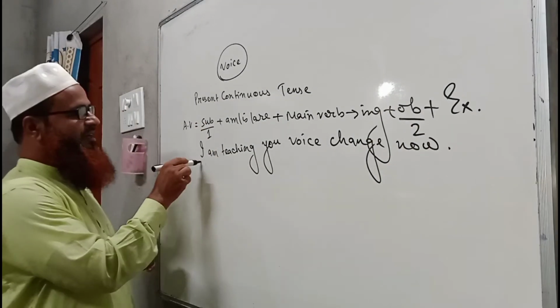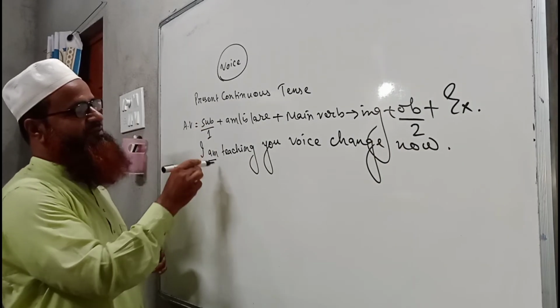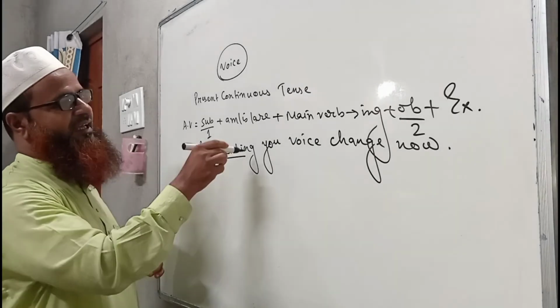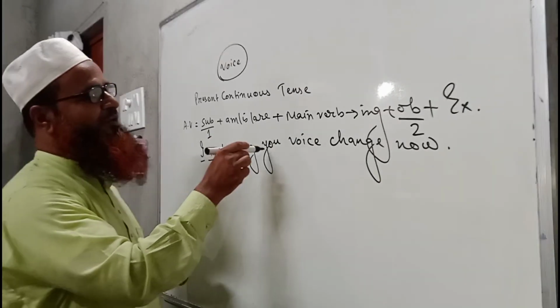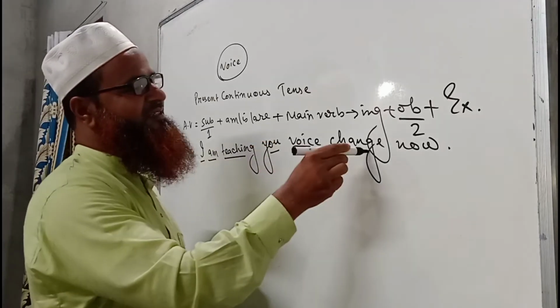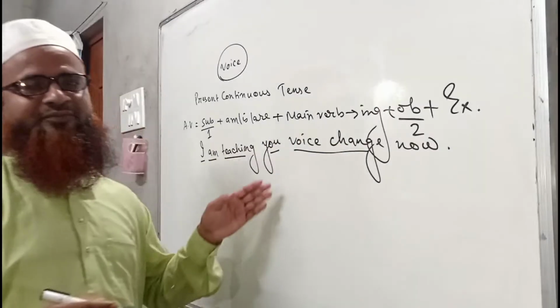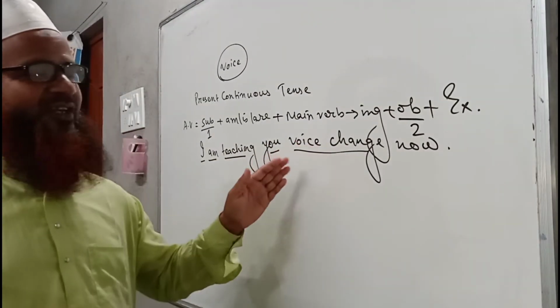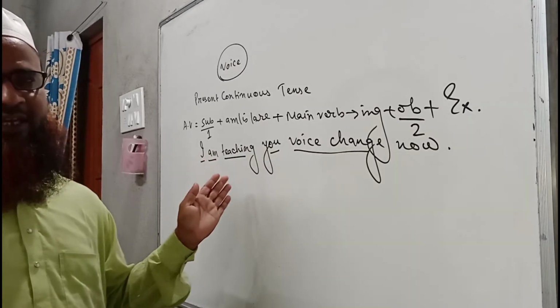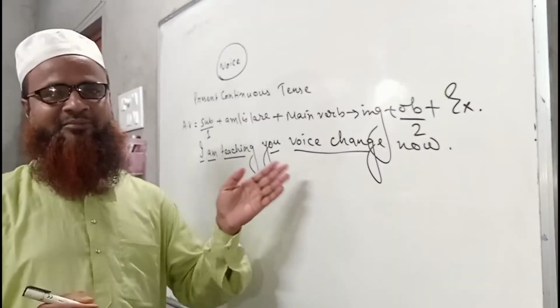You can see here, I is the subject, am is the verb, and the verb teach has taken ing with it, and you is the object, and voice change is also an object. There are two objects here. Any object we can make the subject. Any of them we can make subject.